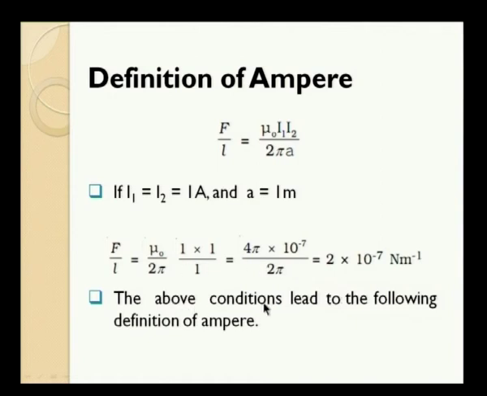The above conditions lead to the following definition for ampere. So, with this value, now we can define what is 1 ampere. This definition is used even in SI system of units. So, let us see what is the definition for 1 ampere based on the force experienced by two parallel current carrying wires.